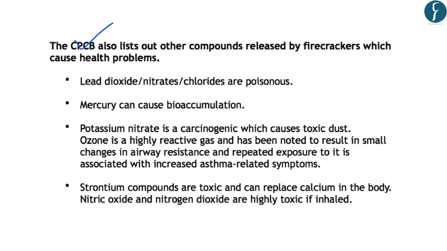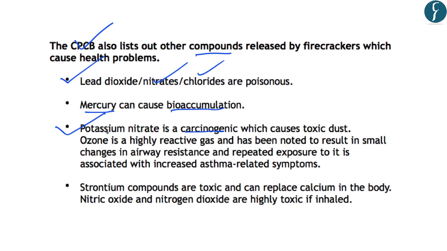Further, the Central Pollution Control Board lists out various compounds which are released by the firecrackers. These include the lead dioxides, lead nitrates, and chlorides, and these are known to be poisonous. Further, mercury is also released from the firecrackers and it is known for bioaccumulation. Now, an important component, that is the potassium nitrate, is a carcinogen.